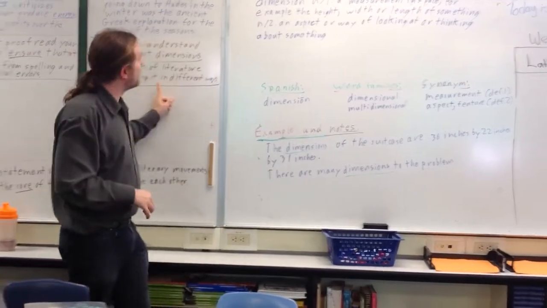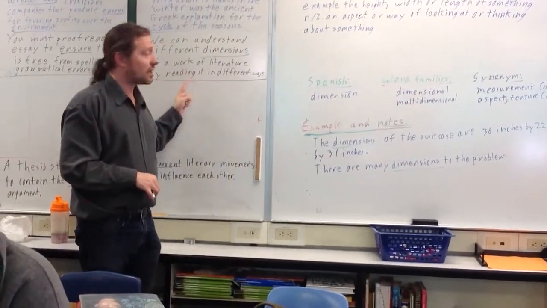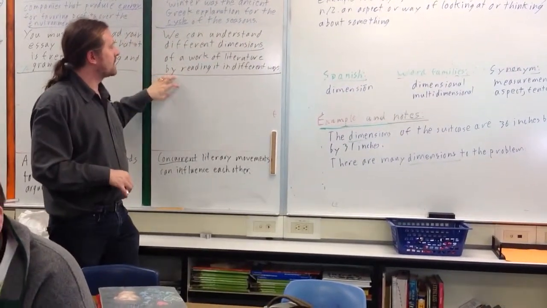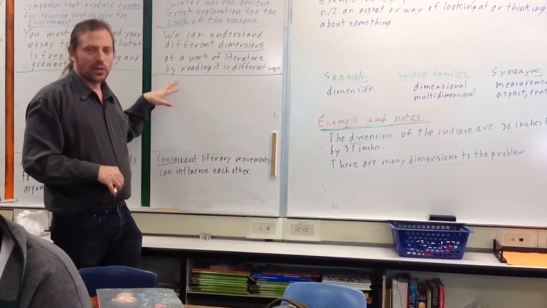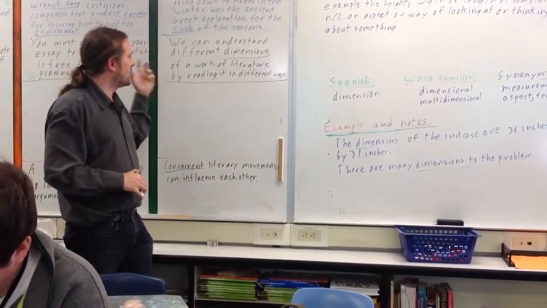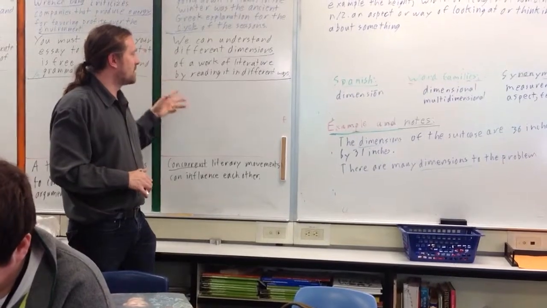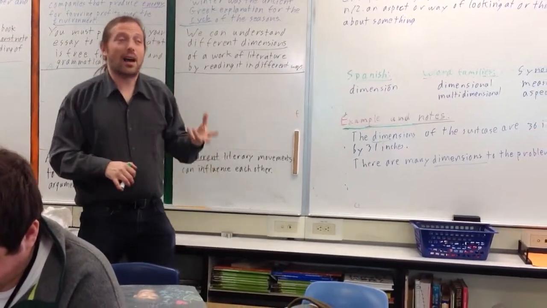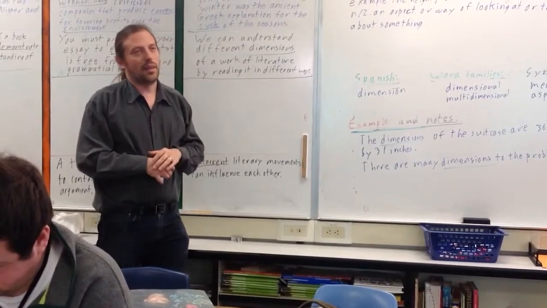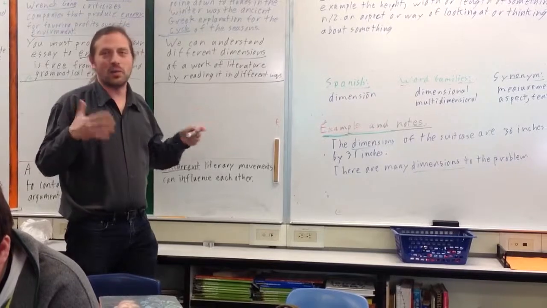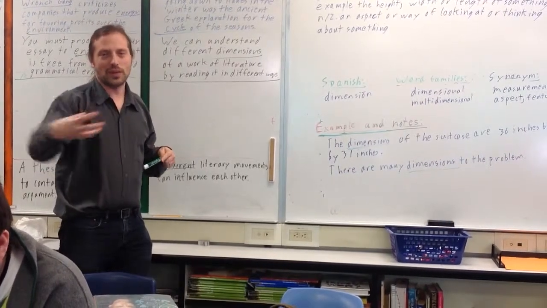This sentence over here with the definition from literature is definition 2. So it's talking about aspects. You can have different aspects of a work of literature. A great work of literature is complicated. You can read it in different ways. So we can understand different dimensions of a work of literature by reading it in different ways. There are different theories about how to read books. There are feminist theorists who read books looking at how women are treated. That's one dimension. You focus on that.